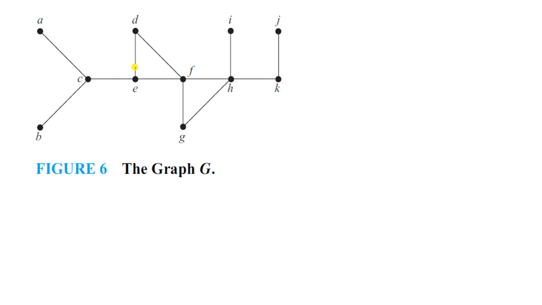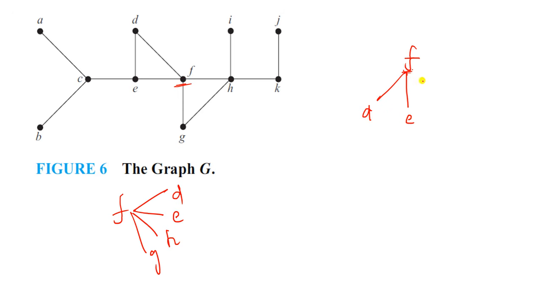particular graph. Is this graph connected or not? Yes, this is a connected graph. So choose any vertex as a root node. Same, I choose F as the root node. Check all the adjacent vertices of F. F has D, E, H and G. On the first level, you write down all the adjacent vertices, the incidents of this vertex: D, E, G and H. Okay, so level 1 is completed.